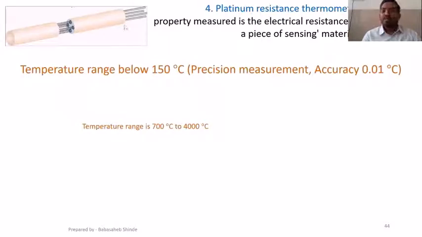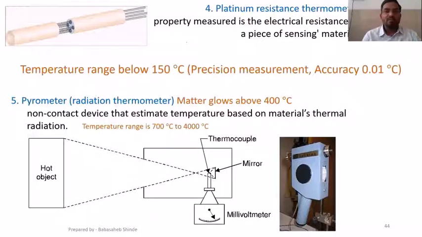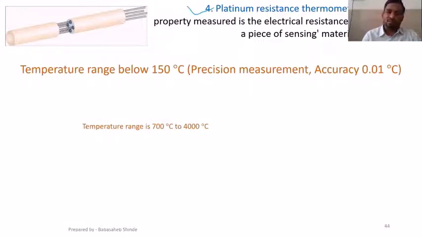Next one is resistance thermometer. Fourth one is resistance thermometer. Now, if you are dealing with metal and if you are dealing with non-metal, if you are dealing with metal, the resistance will increase with increase in temperature. In case of non-metals, resistance will decrease with increase in temperature.